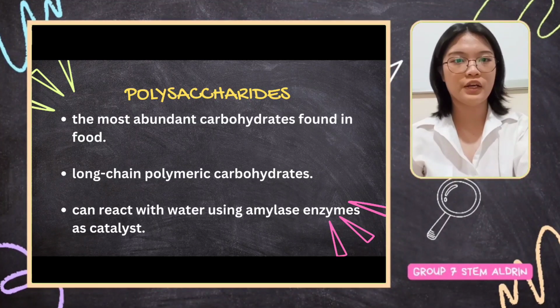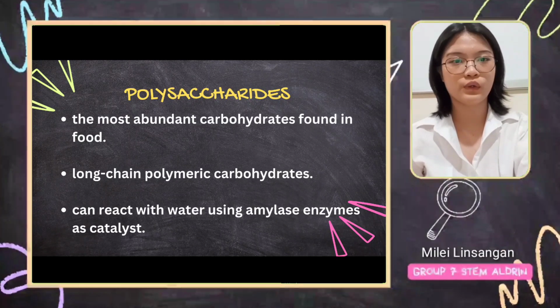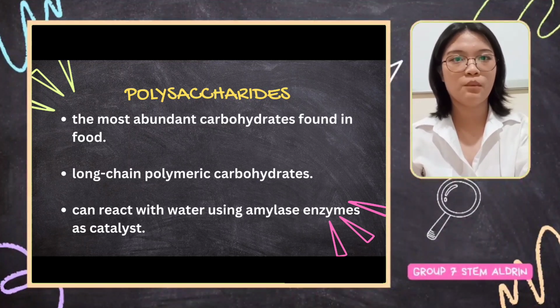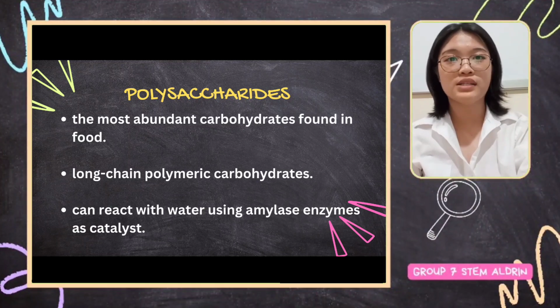Polysaccharides or polycarbohydrates are the most abundant carbohydrates found in food. They are long-chain polymeric carbohydrates composed of monosaccharide units bound together by glycosidic linkages. This carbohydrate can react with water using amylase enzymes as catalyst, which produces constituent sugars. There are two types of polysaccharide.